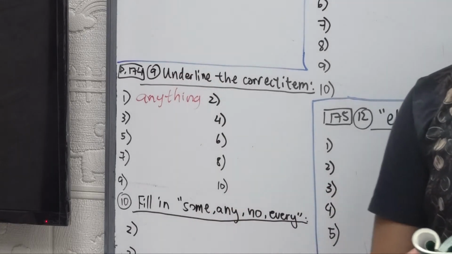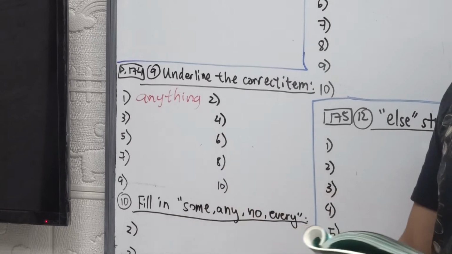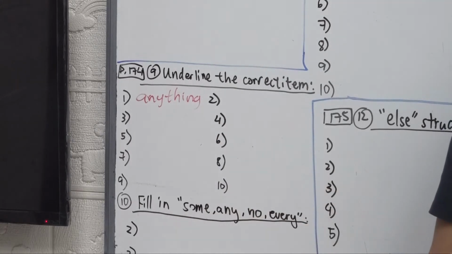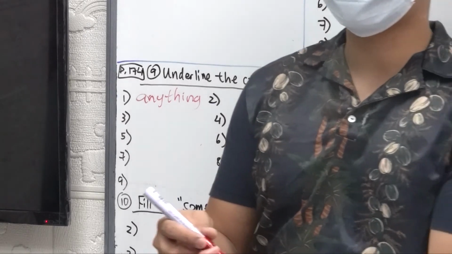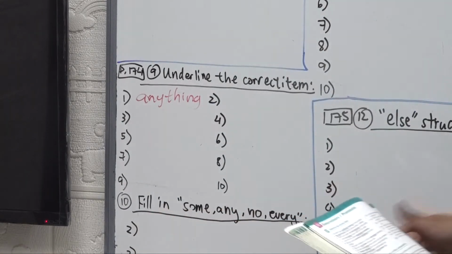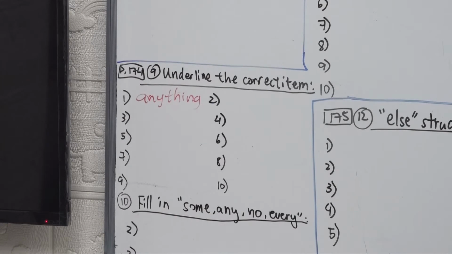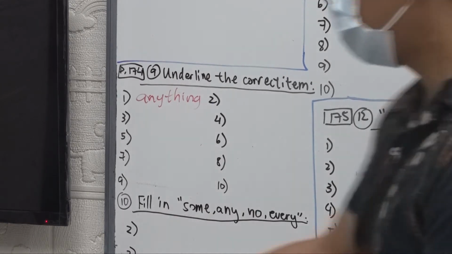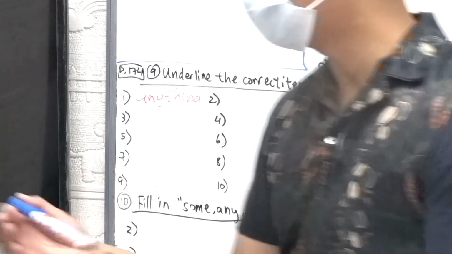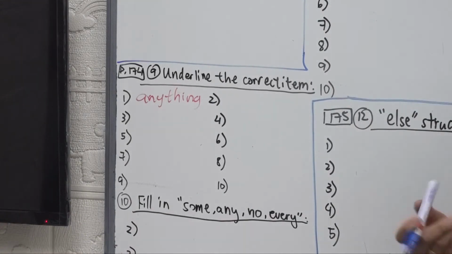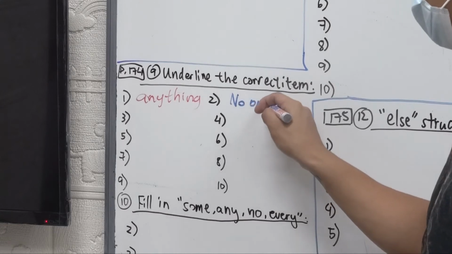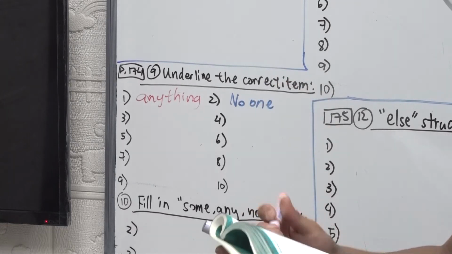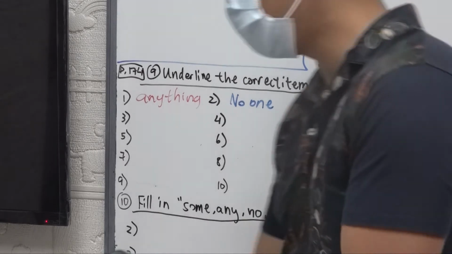Let's move on forward. Number 2, no one or anyone was at home when I called. Anyone was at home when I called. Does that make sense? No, this is not a question. We're assuming that he's stating something. What is he stating? No one. Let me change my pen to the blue one, the red one's running out of ink. So, no one was at home when I called.